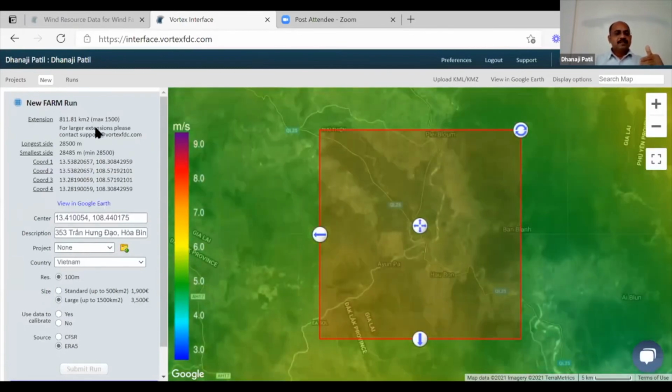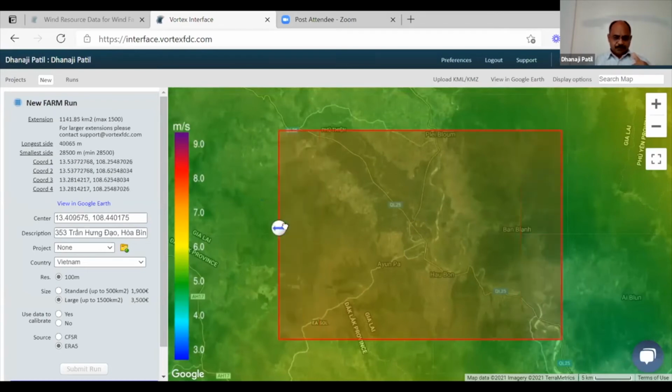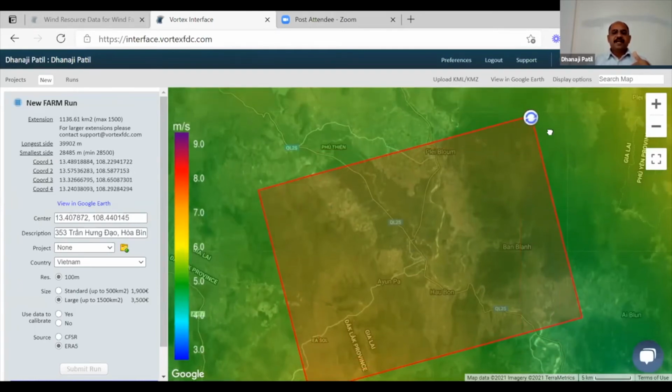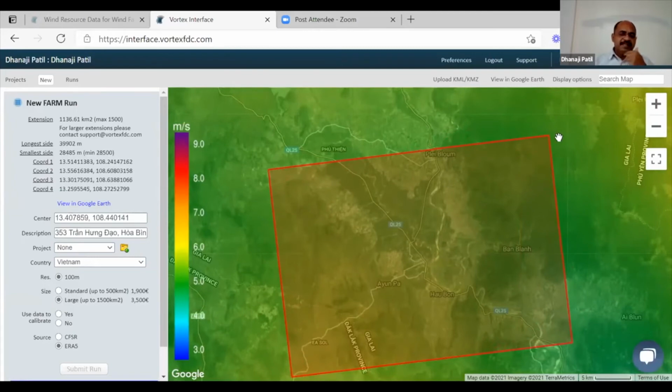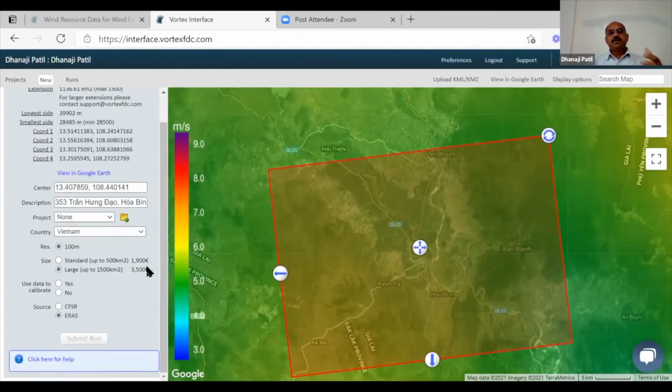You can go to a maximum of 1,500 square kilometers for the larger farm. You can change the size of this rectangle, then rotate it to cover your site area. Then you can submit this request, and it will take about 4 to 6 days before you are able to download the information.